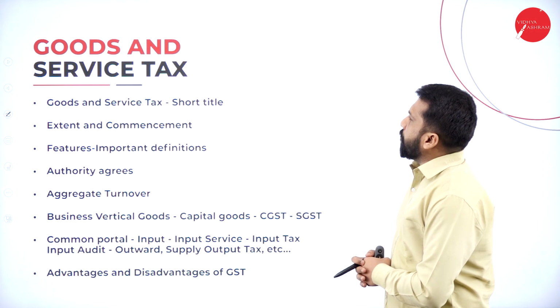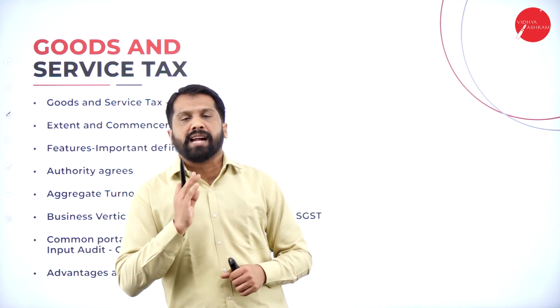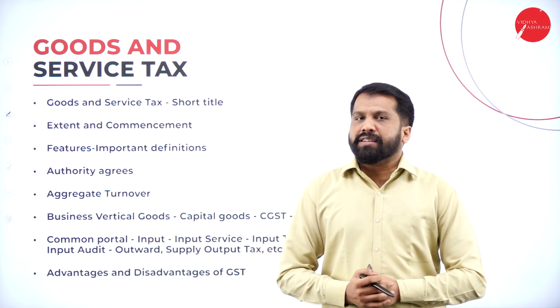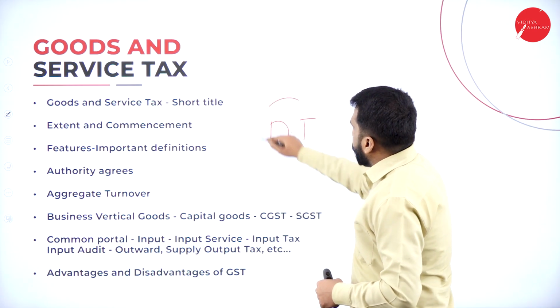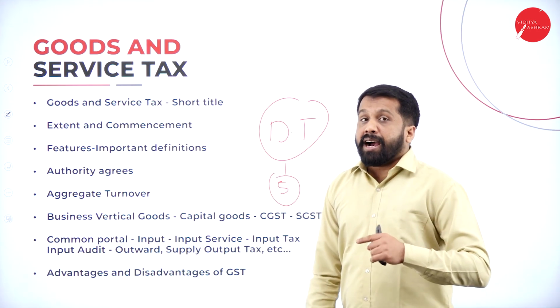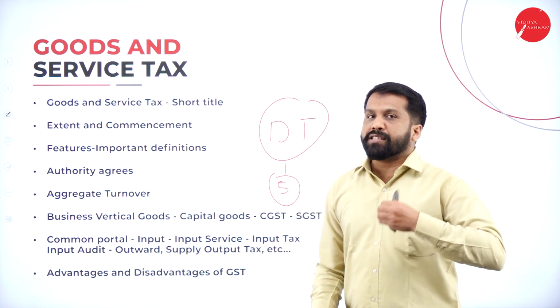The next topic we call GST, Goods and Service Tax. Till now, whatever we discussed was direct tax. The 5 heads I told you are direct tax. Other than this, we pay tax indirectly, through the help of somebody else.